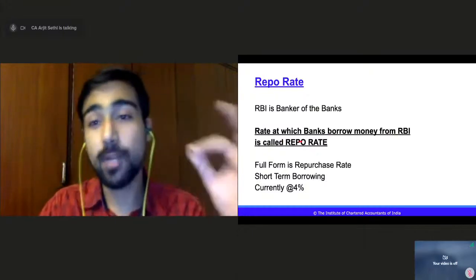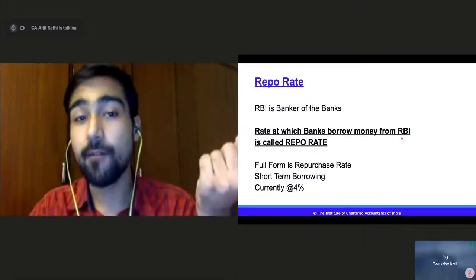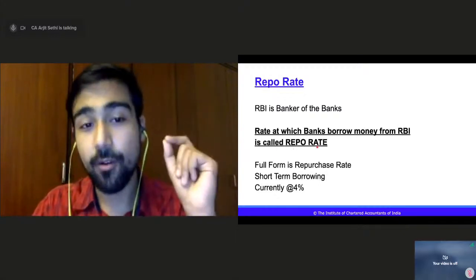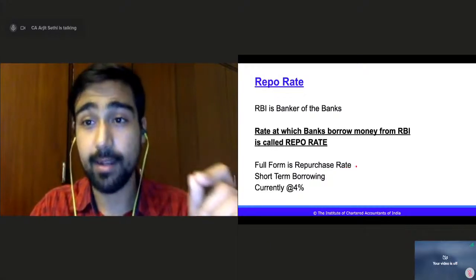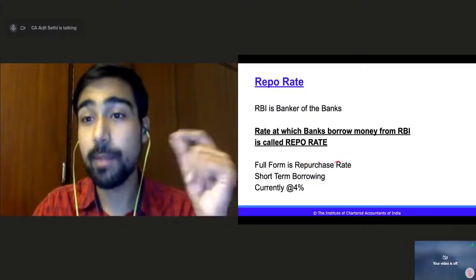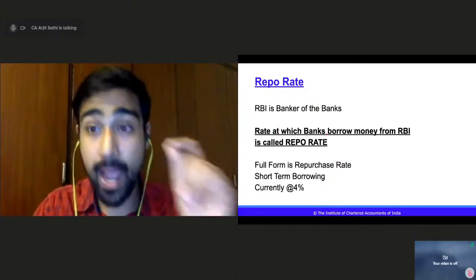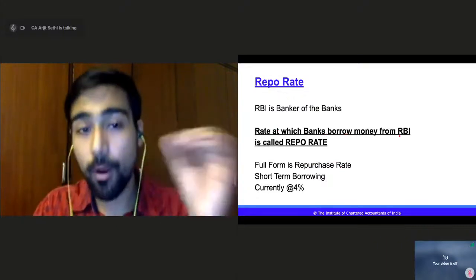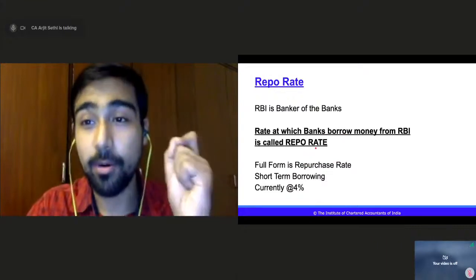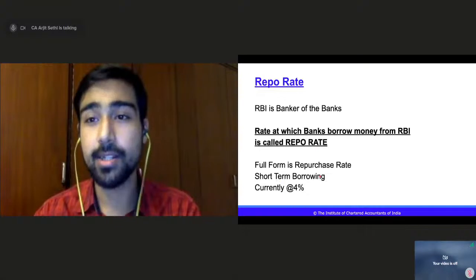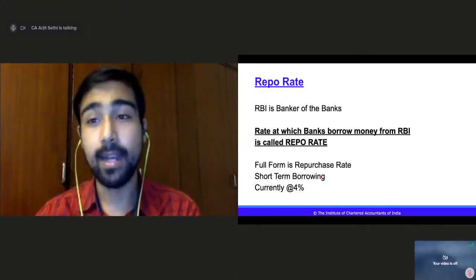The full form of repo rate is repurchase rate. It is a short-term borrowing. The repo rate is actually very short-term, right?